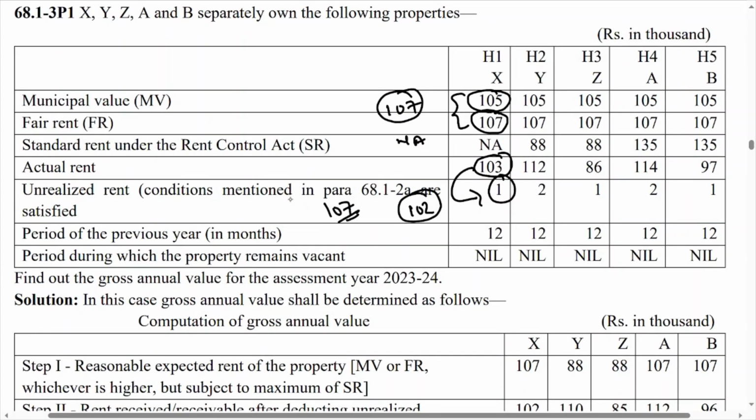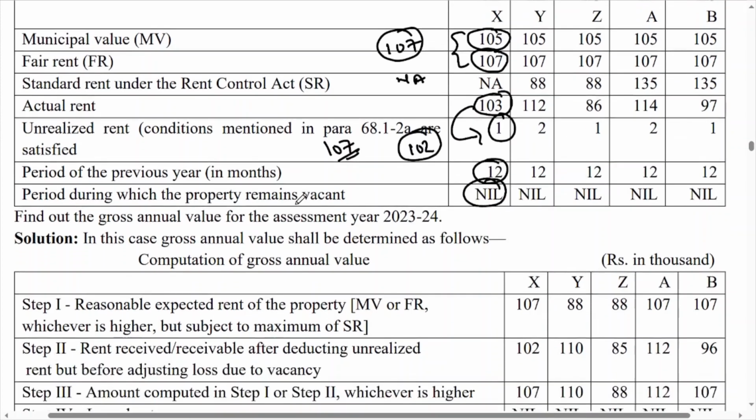Now step number 4, loss due to vacancy. Here loss due to vacancy is not given, and period of the previous year in months, means previous year में 12 months है, ये भी जानना जरूरी है, बिकॉज हमें कितने मंथ का रेंट मिलेगा, तो हमें 12 मंथ का रेंट मिलेगा यहाँ पे, बिकॉज उसने 12 मंथ के लिए प्रॉपर्टी लेट आउट किया है, उसमें से 1 मंथ का नहीं मिला है। तो योर स्टेप नंबर 4 इज नील। So what is the final answer, that is gross annual value for assessment year 23-24 is 107.